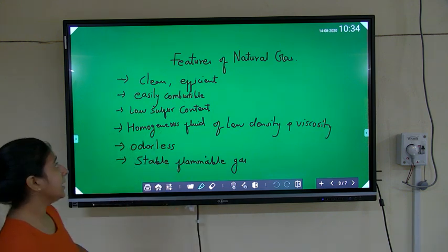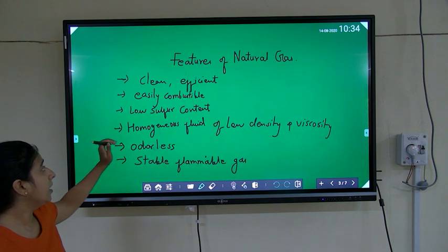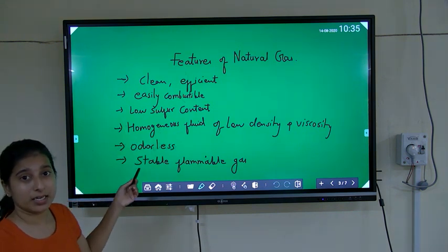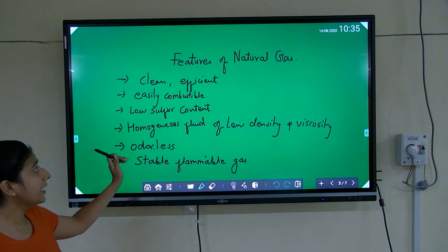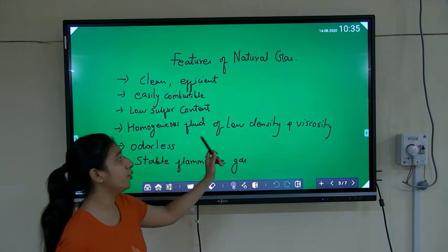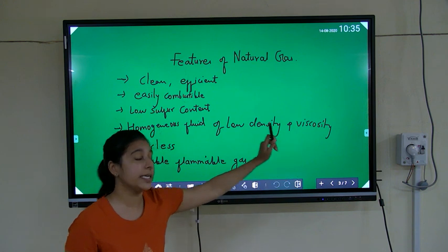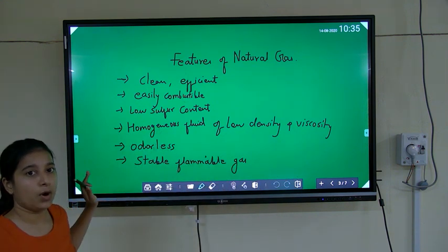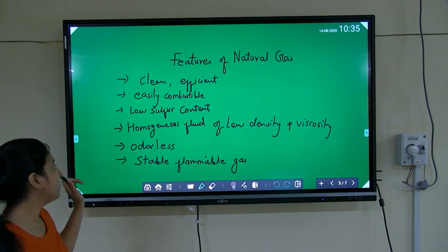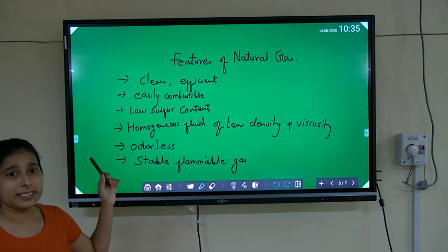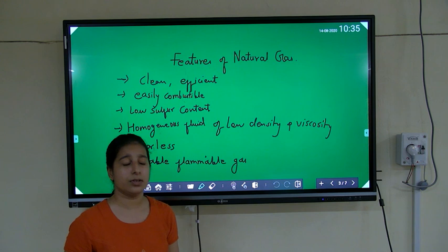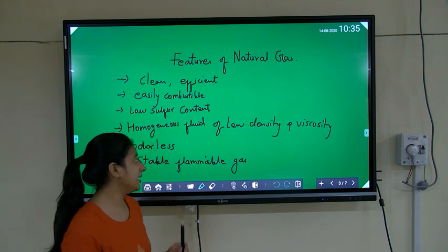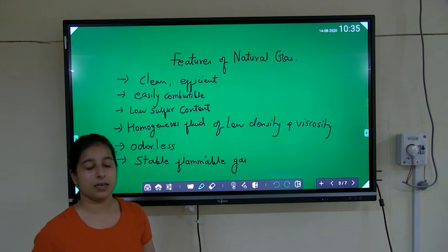Next, it is easily combustible. It has low sulfur content compared to other kinds of fuels. It is a homogeneous fluid of low density and viscosity. Its viscosity and density are low compared to oil, diesel and other kinds of fluids. It is completely odorless, so when we use it for domestic or industrial uses, we need to add some odor additives.